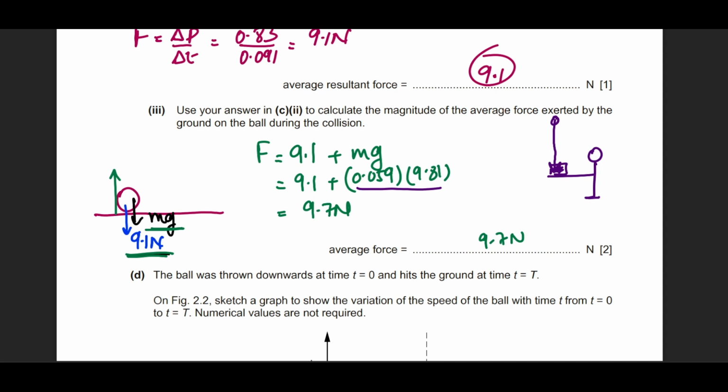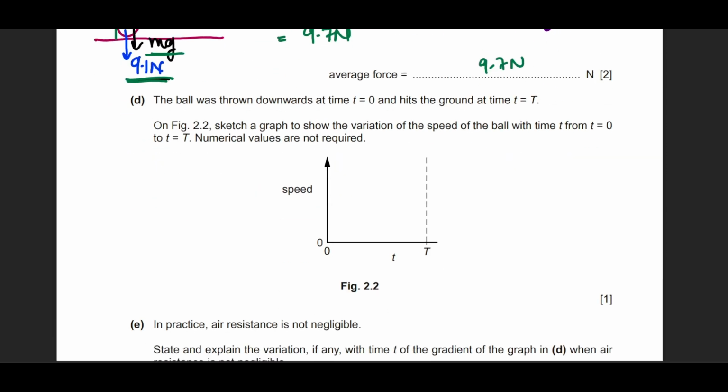Why? Because not only is there some weight of the object, there is also going to be a force due to the change in momentum. Because the object, after it has fallen down, has become stationary. So it has lost that momentum and converted that into force. Okay, part D.